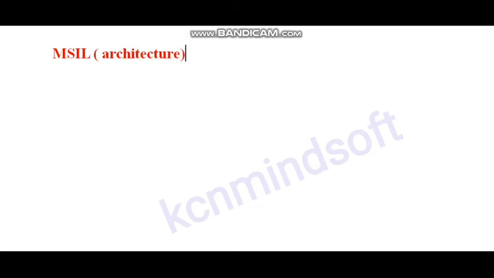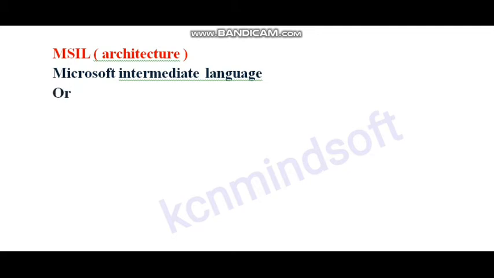What is MSIL architecture? MSIL means Microsoft Intermediate Language, or it will be called Intermediate Language, or Common Intermediate Language, or else it will be called Assembly.